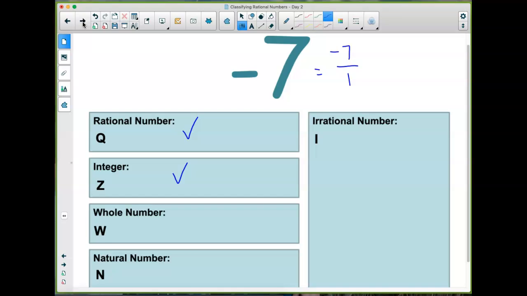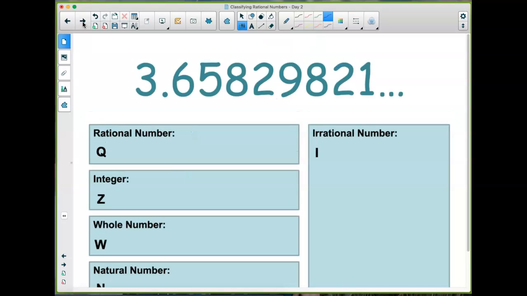Okay, let's try another one. 3.65829821, etc. This is not a nice number. It's a big, long decimal that does not end, does not repeat. It only goes in one category. This is actually an irrational number.